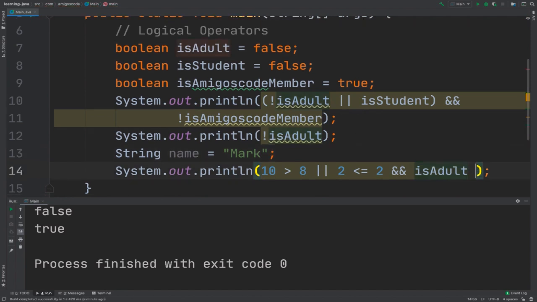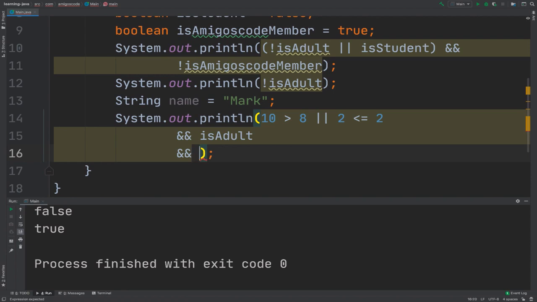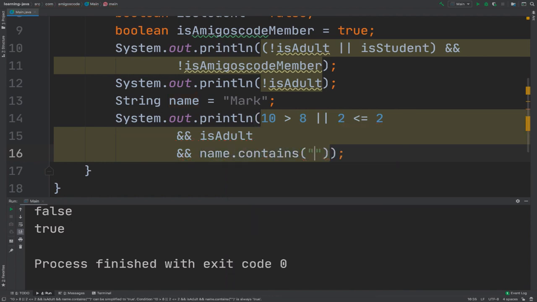And then I can also say and. So let me put this on a new line, just like that. And then say and then name dot contains, let's say that the name contains the letter M, right? So you can see that we can combine these expressions with everything that returns a Boolean, right? So this returns a Boolean. So name contains returns a Boolean, is adult, and here you are actually comparing numbers, and then you have an or sign with another number.